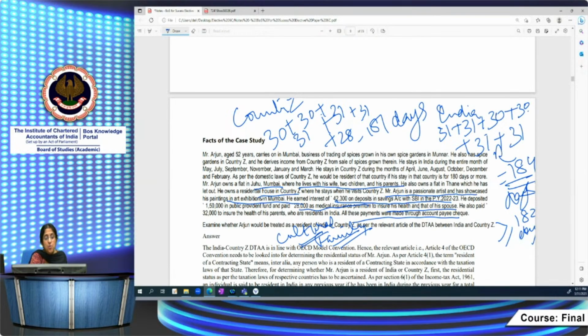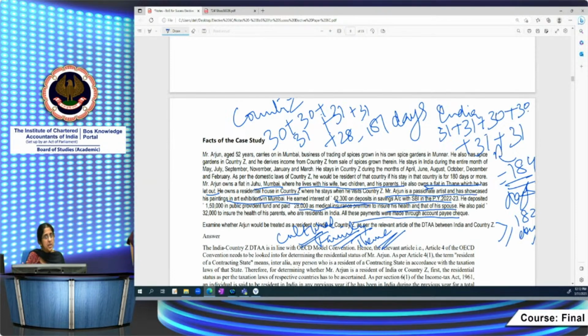He also owns another property in India. Where is it? He owns a flat in Thane which is let out. He has a property in India which he is administering. Thane flat, that is also in India. So all these things show that his personal and economic interests are in India. That is not in country Z.